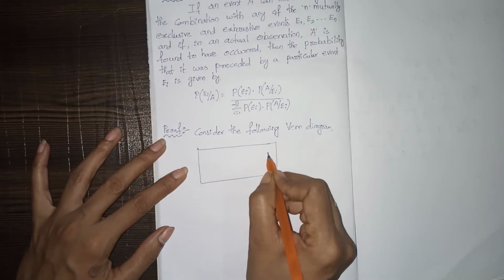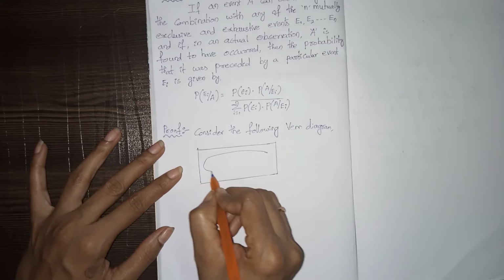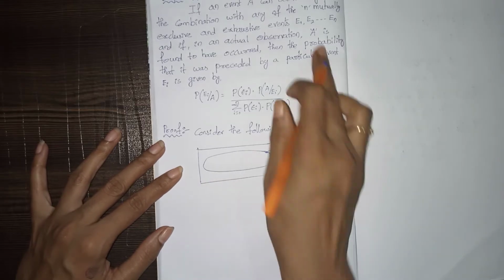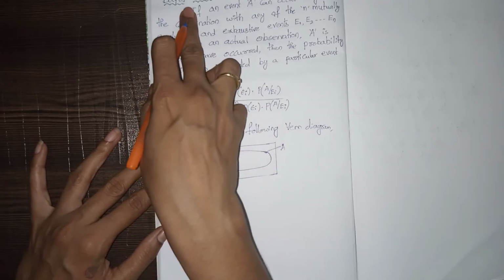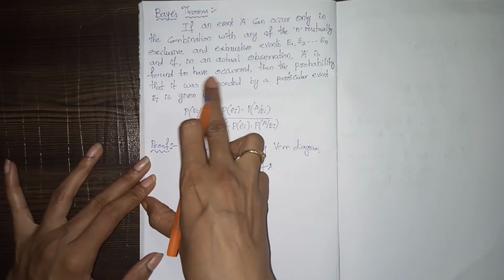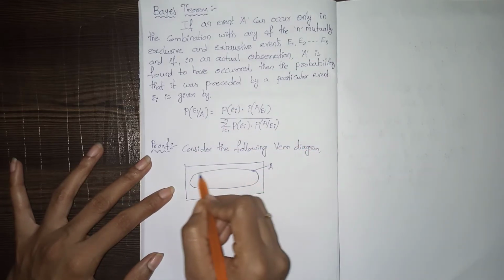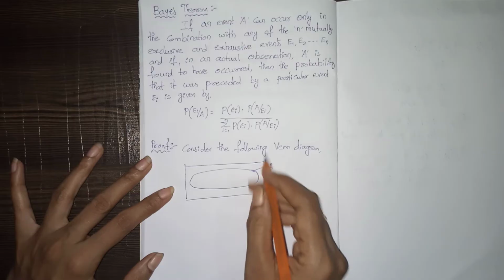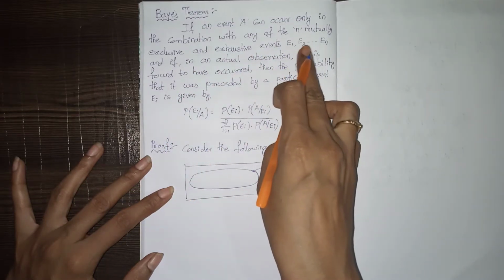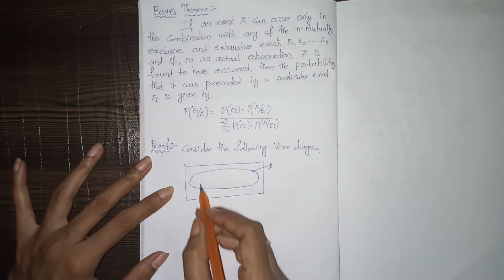See here, this is event A. That means event A has already occurred. They mentioned it in the statement of the theorem itself: A is found to have occurred. So this full set is called A. And they told us E1, E2 and so on, En are n mutually exclusive and exhaustive events.